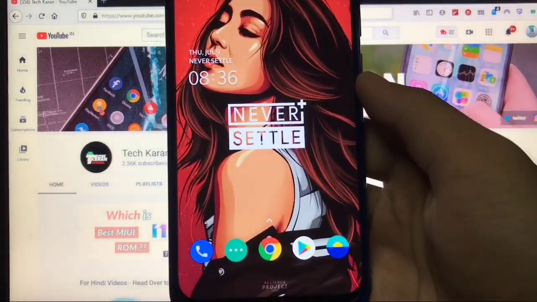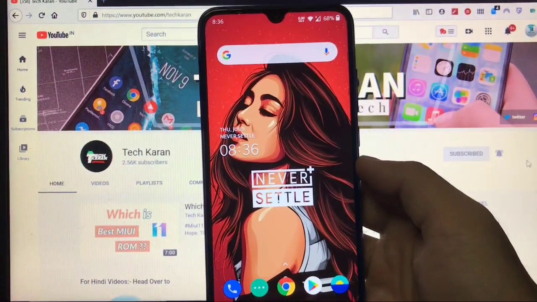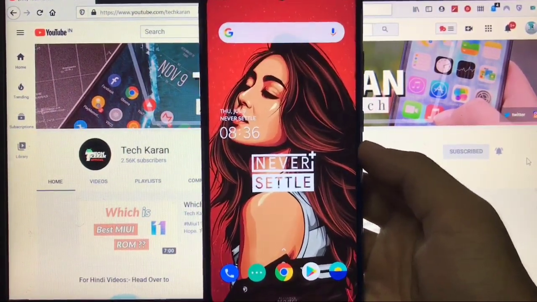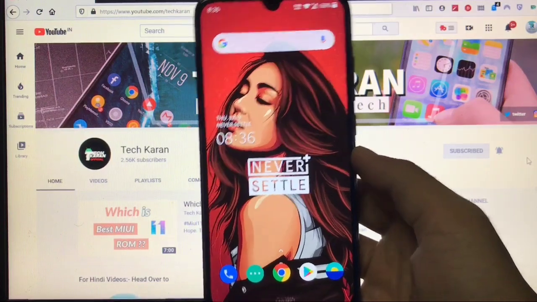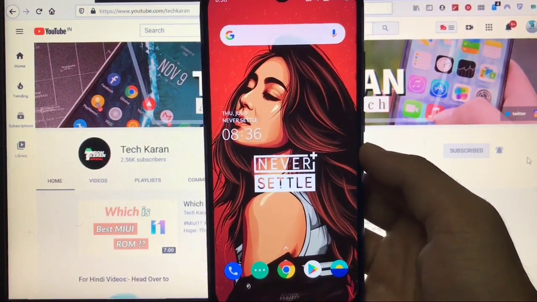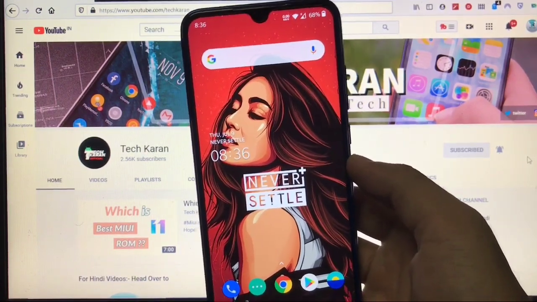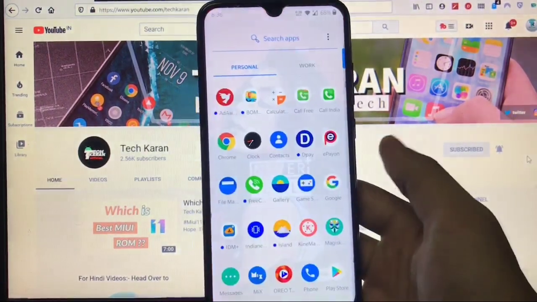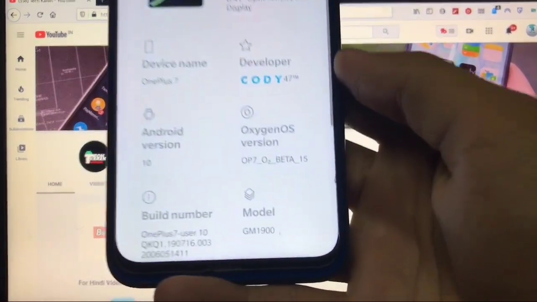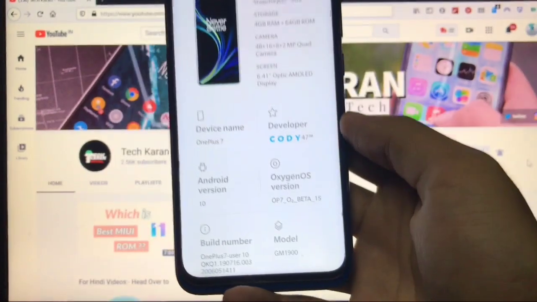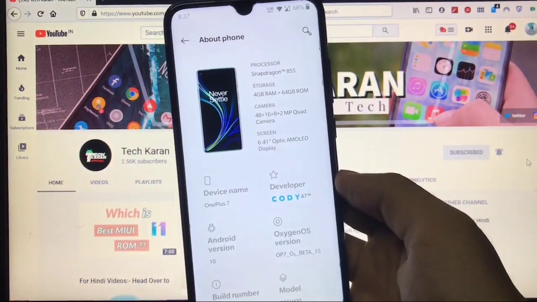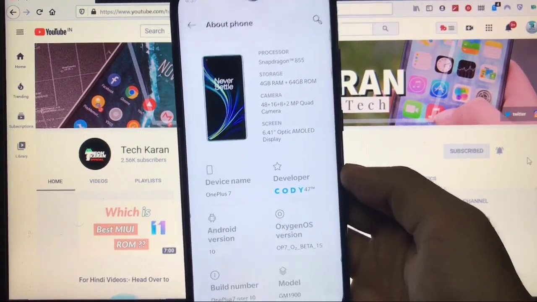From the Never Settle wallpaper, you can automatically imagine that this ROM is from OnePlus, and yes, this one is a OnePlus 7 custom ROM based on Android version 10, available for Redmi Note 8. This one is not the official build, this is just a ported ROM available for Redmi Note 8, and there were a lot of other builds available too. And this one is the latest beta 15, as you can see, OnePlus 7 beta 15, and thanks to the developer Kodi47 for making it possible to run OnePlus on Redmi Note 8.